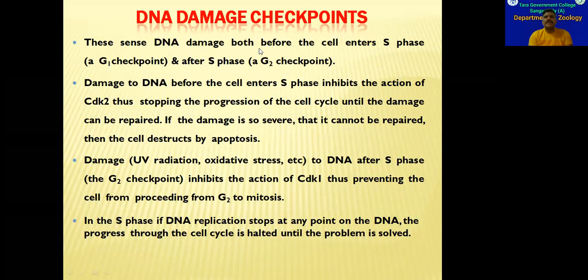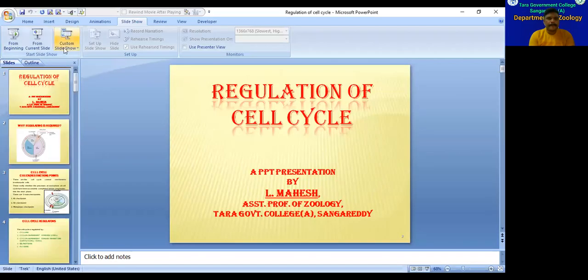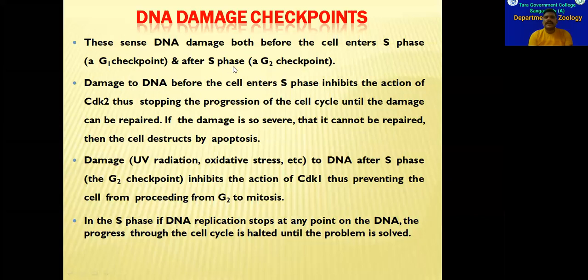And DNA damage also will be controlled. DNA damage also will be checked with these checkpoints. So DNA damage checking will be done at the G1 checkpoint and the G2 checkpoint. At these two places, DNA damage will be checked. So in the metaphase, only the chromosome alignments and spindle fiber formation will be checked in the third checkpoint, that is the metaphase checkpoint. In the first two checkpoints only, DNA damage will be checked.